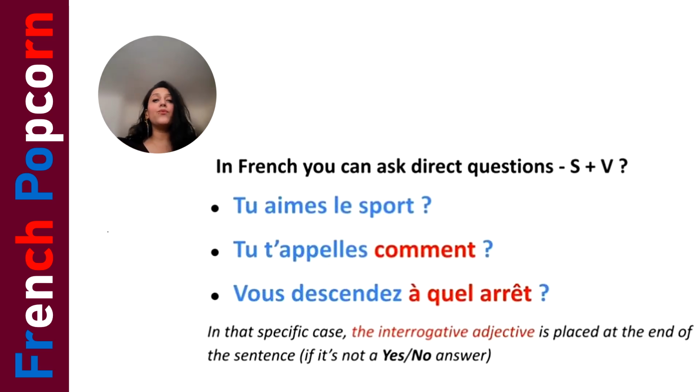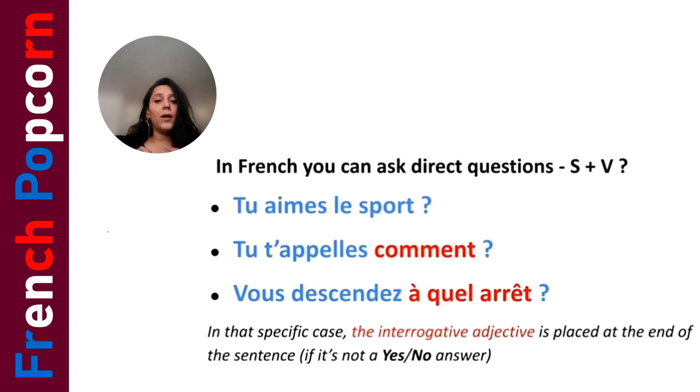The third one is vous descendez à quel arrêt? You get off at which stop? In that specific case, you can note that the interrogative adjective is placed at the end of the sentence because it is not a yes no question, right? You are getting off at which stop, so you cannot answer yes or no. You have to give the particular answer for it.